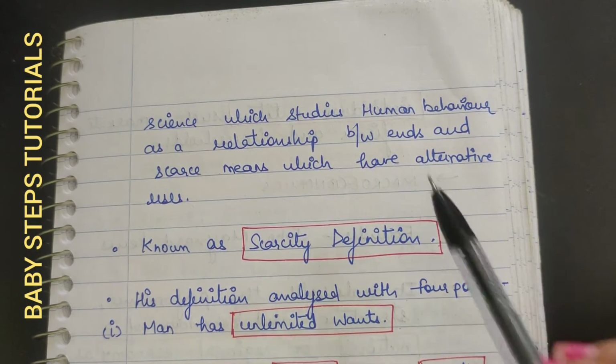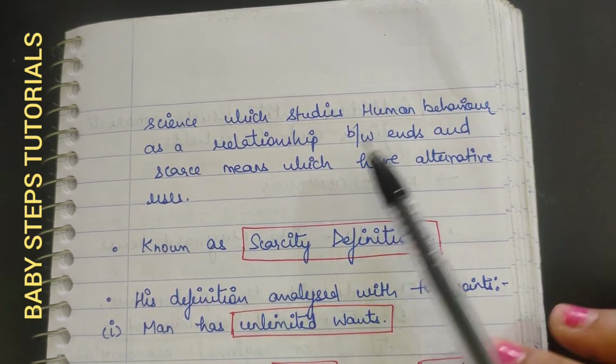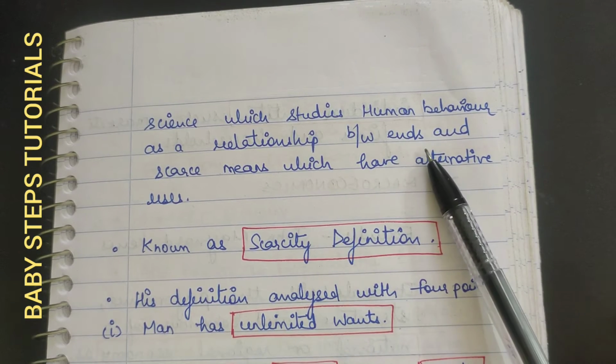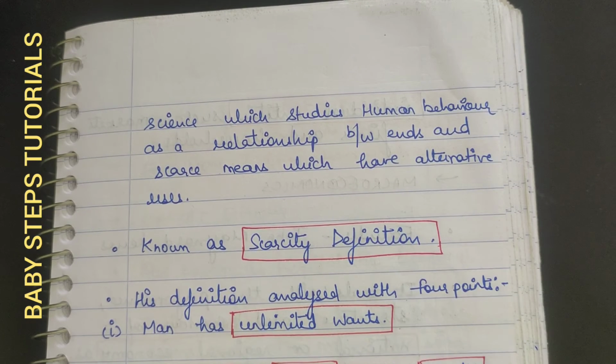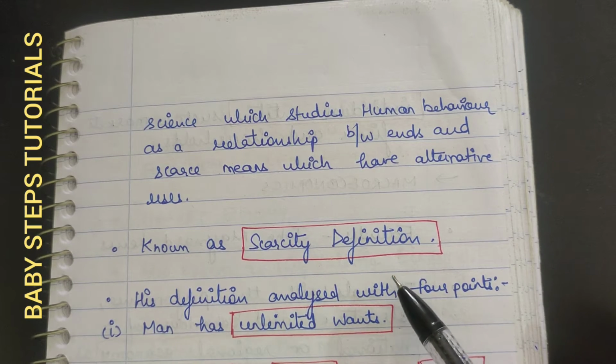Now the third is Lionel Robbins's definition. His definition is the same as the one we studied in the previous point: the science which studies human behavior as a relationship between ends and scarce means. So there is no need to revise it again here, as I have explained it well in the previous point. It is known as the scarcity definition. That is the one point we have to know, that Lionel Robbins's definition is known as the scarcity definition.